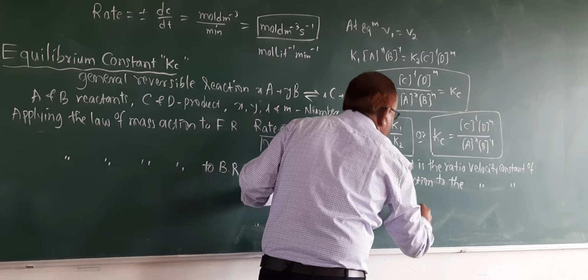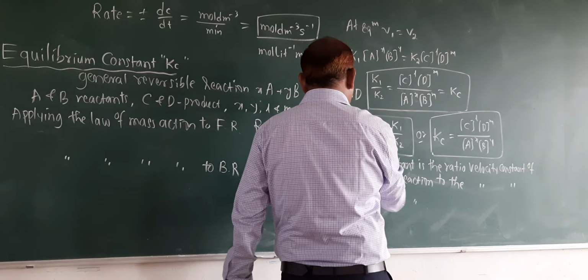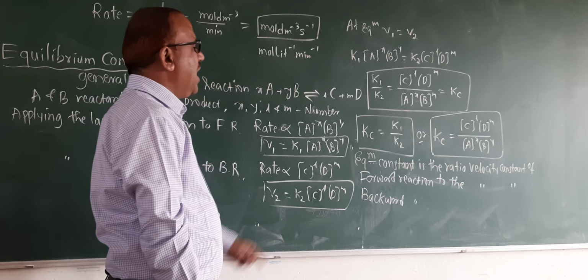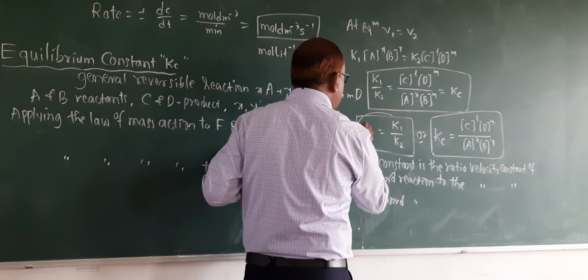This is the simple definition for equilibrium constant Kc according to the first mathematical form.